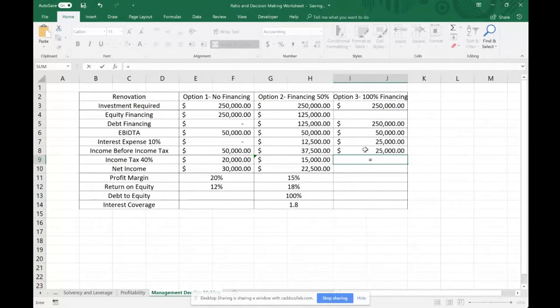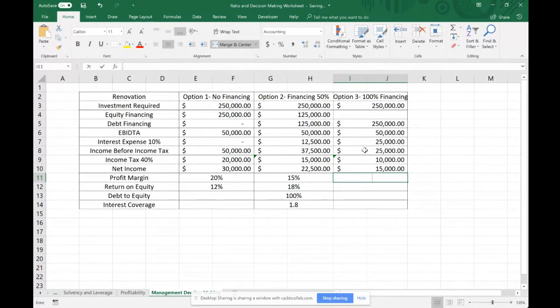It's our income before income tax multiplied by the corporate tax rate of 40%, which is 10,000. So if we look at our income before income tax, subtract our income tax, we get a profitability of $15,500.